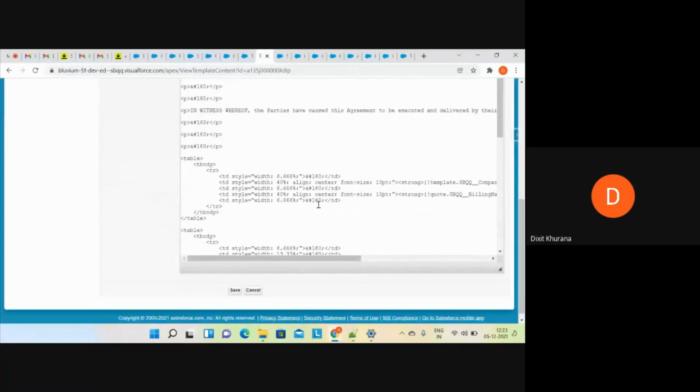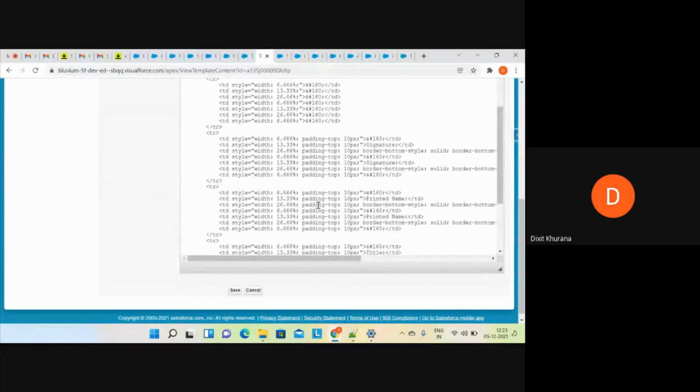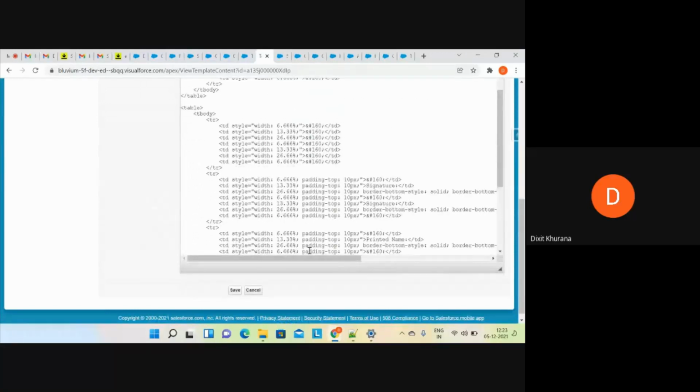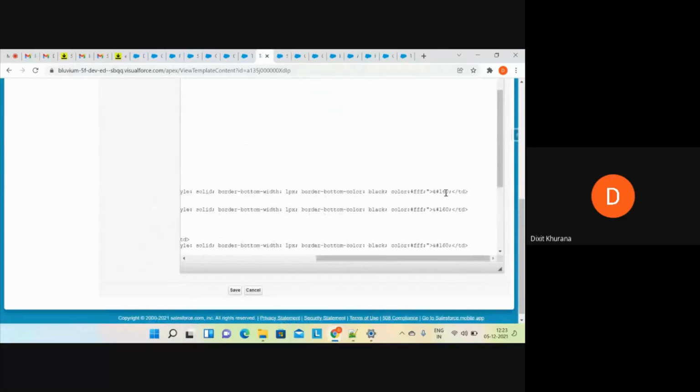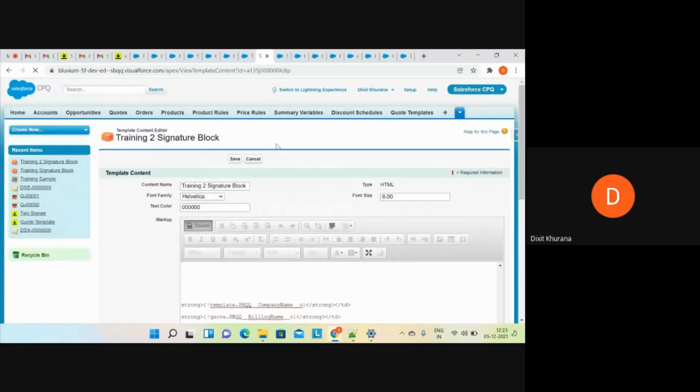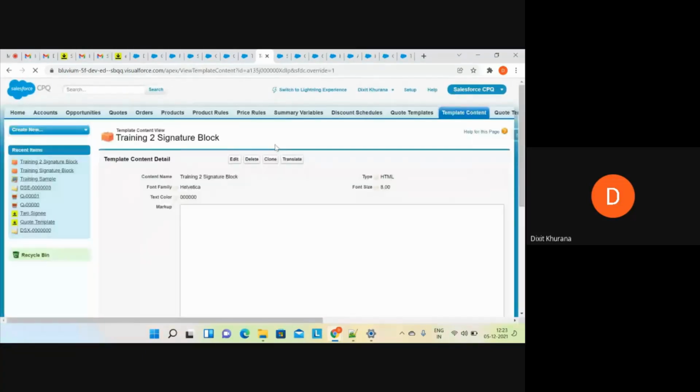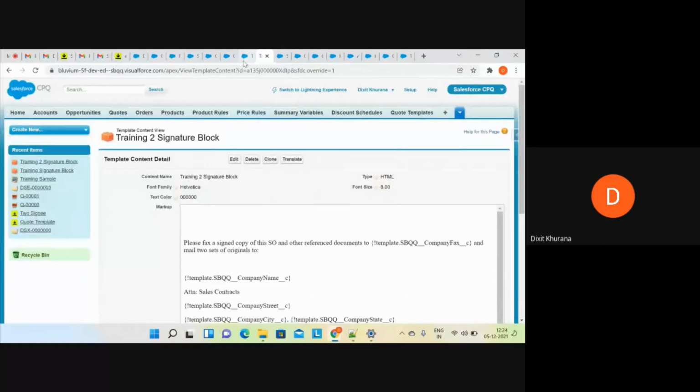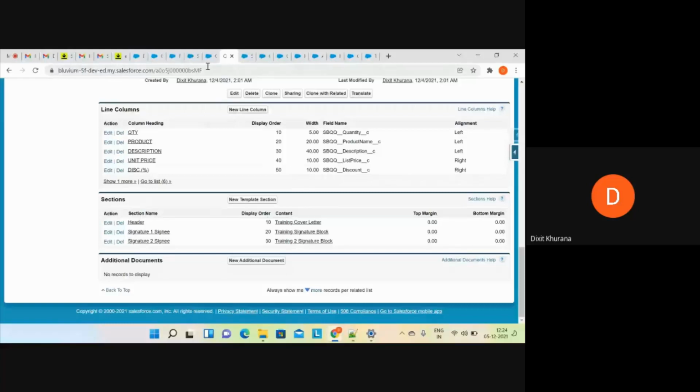And going back here, I'll go back to my signature thing. I will write here S1, S2. I'll click on save. Now I have configured the tags for both the sections, but still you won't be able to see them on the document.